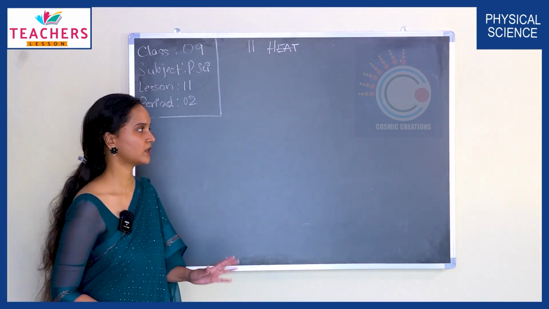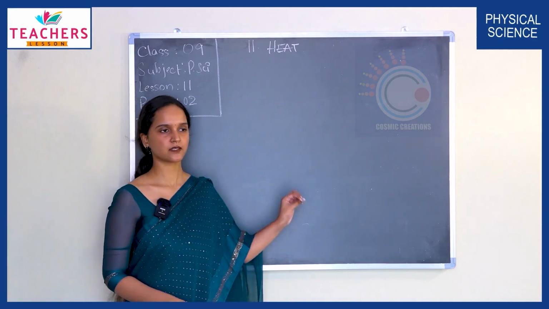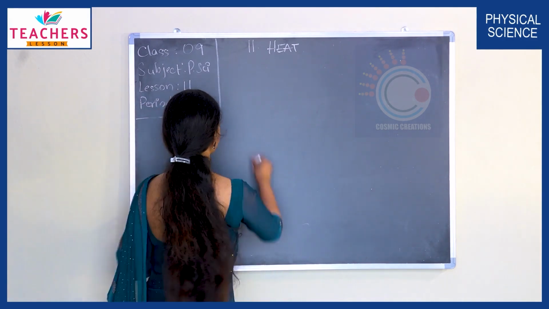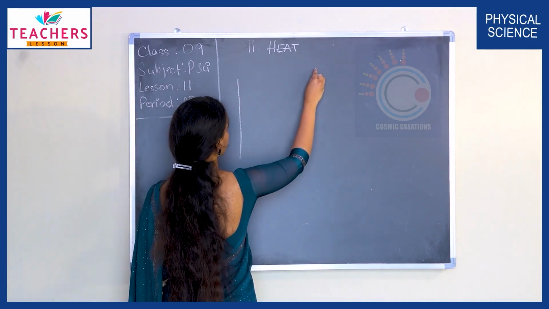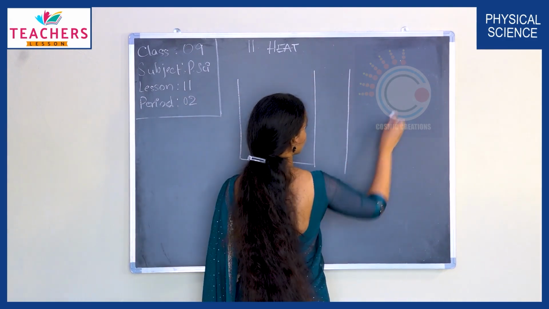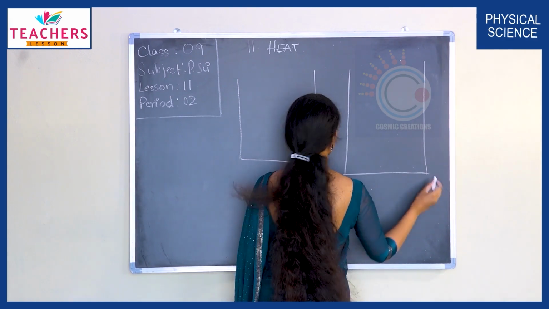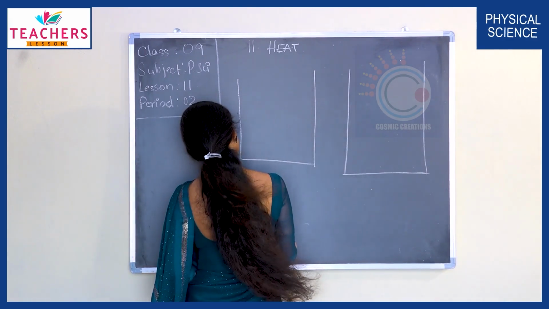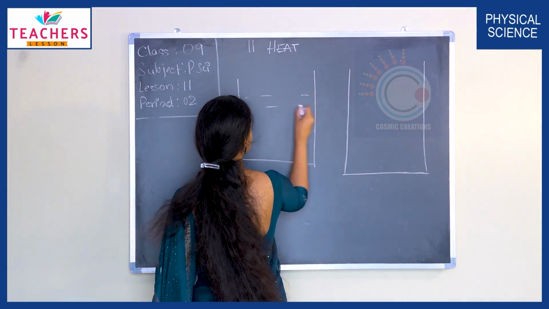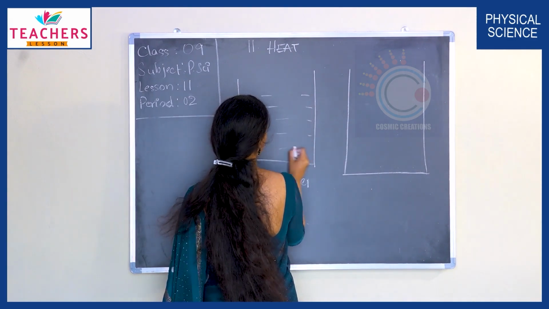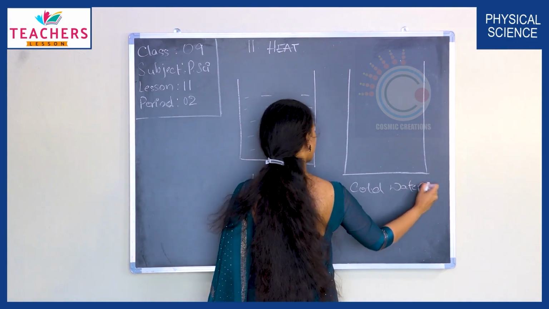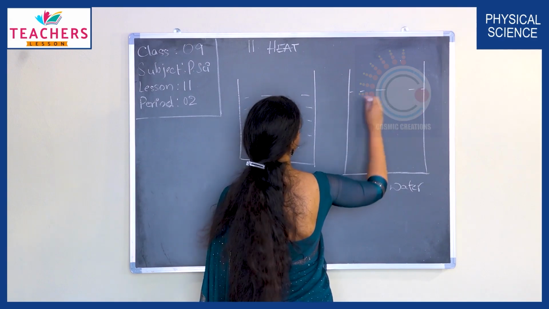All right. Now let's look at a simple example or experiment to understand this concept better. Let's take a beaker full of hot water and a beaker with cold water.